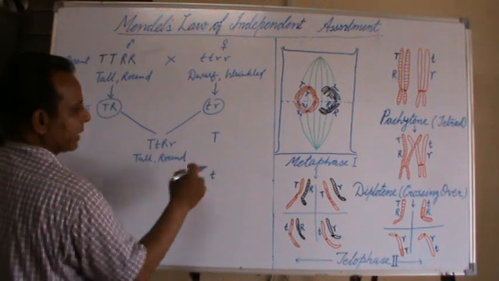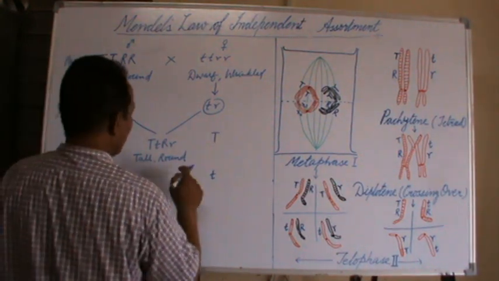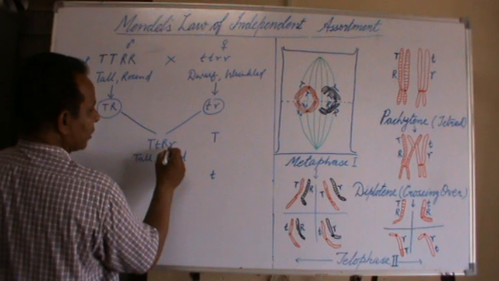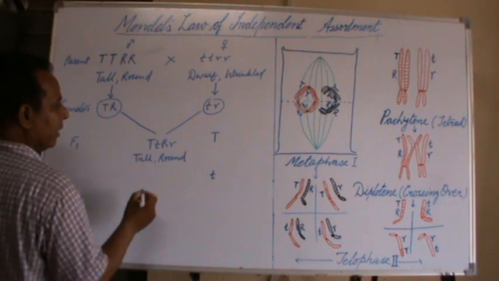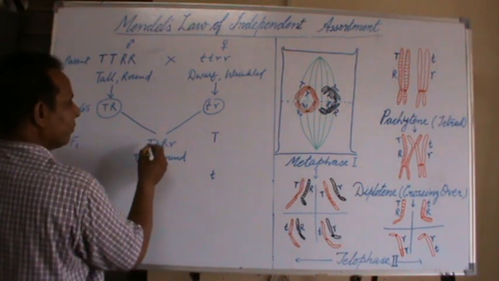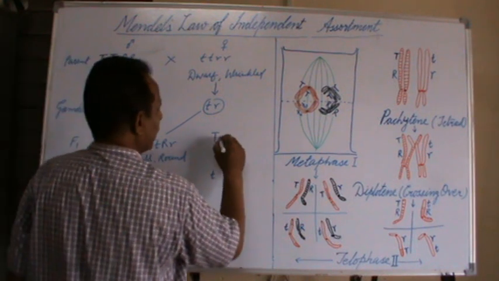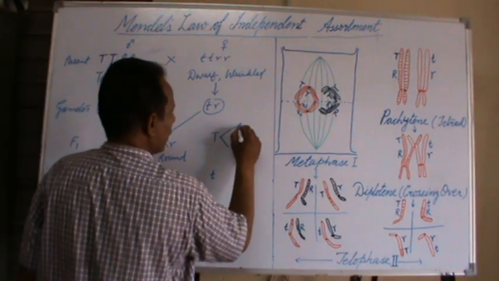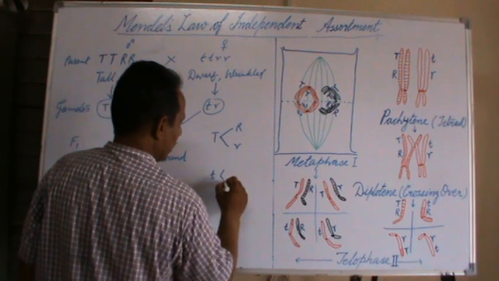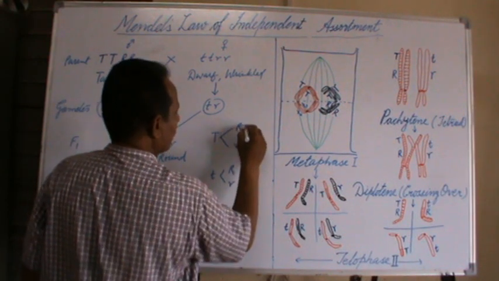So the capital T and small t are separated, and similarly the capital R and small r are also separated and may join either member of the first allelic pair.